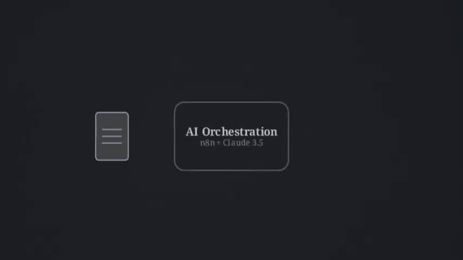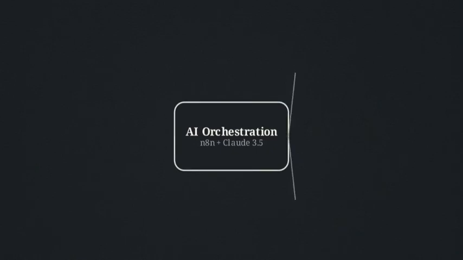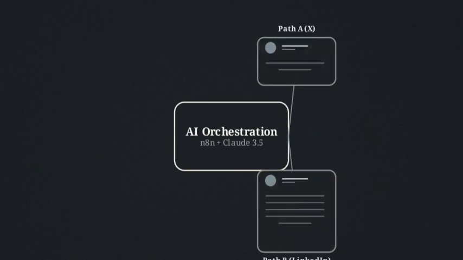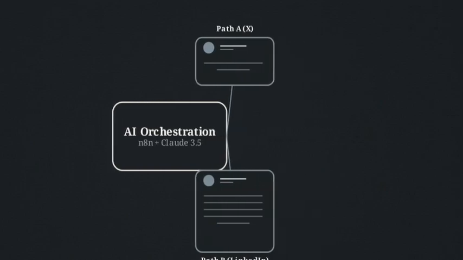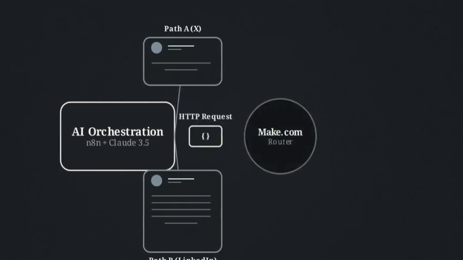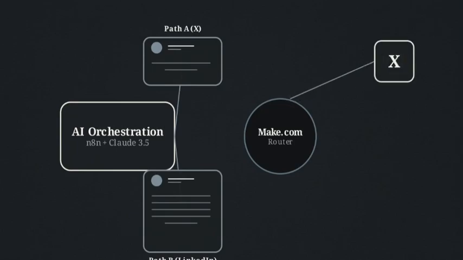The raw data enters an AI agent node powered by Claude 3.5 Sonnet, which creates two parallel processing paths. The AI processes the instructions for both platforms at once, outputting tailored variants that match the specific tone and limits of each destination. N8N then sends this finalized copy to Make.com via an HTTP request, which acts as the multi-channel distribution router. This allows for split-second timing.